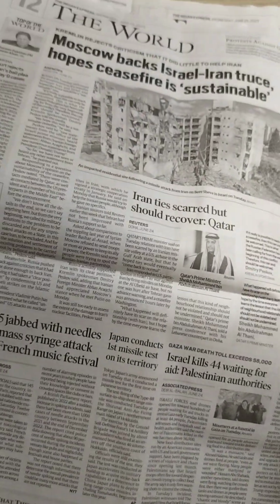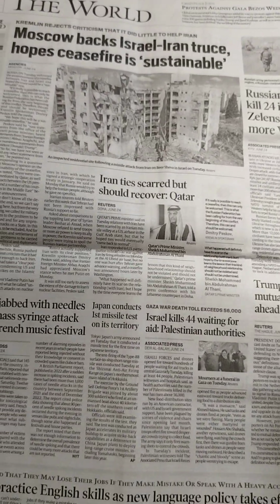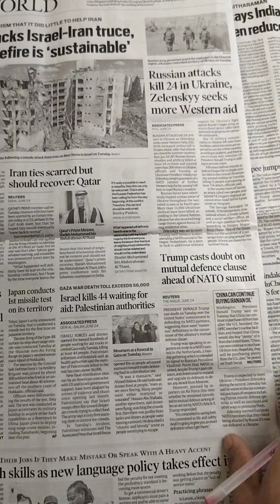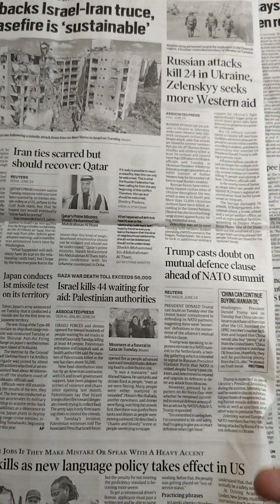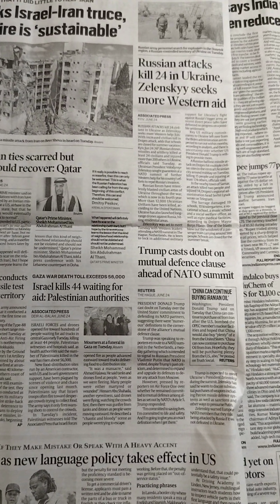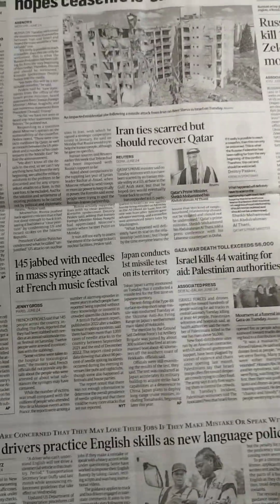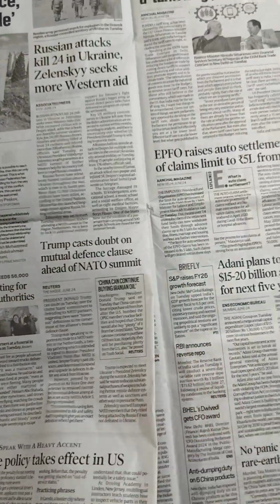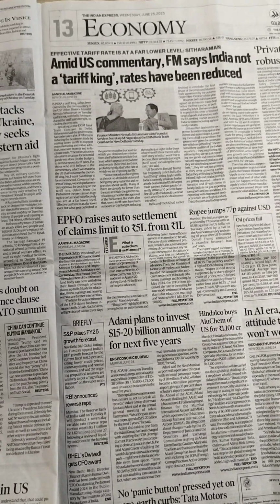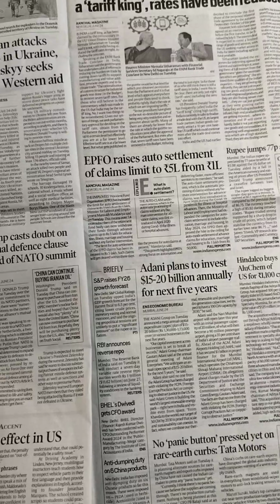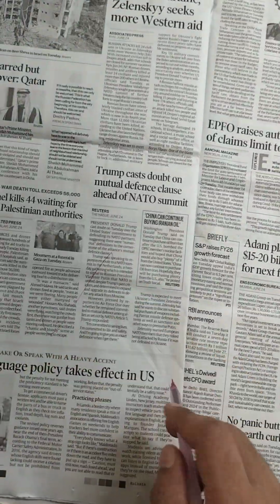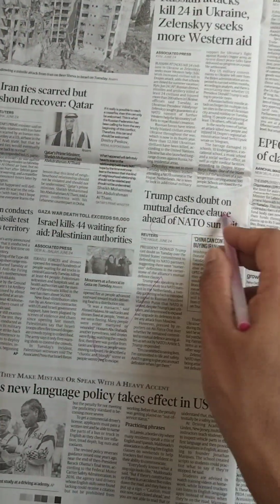Moscow backs Israel-Iran truce, hope ceasefire is sustainable. Russia attack killed 24 in Ukraine, Zelensky. So these news items are not relevant for this exam. Okay, amid US commentary, Finance Minister says India not a tariff king, rates have been reduced. So these news items are not exam oriented. But the NATO summit in the Netherlands we will cover.